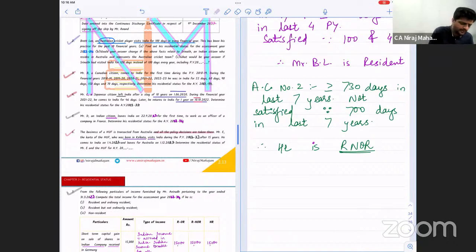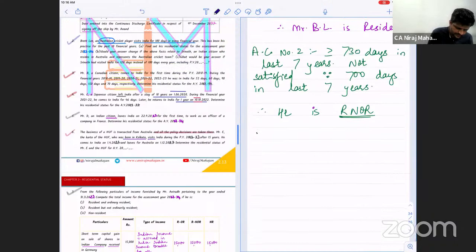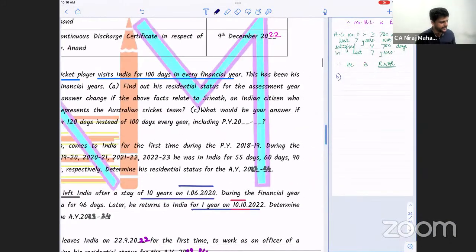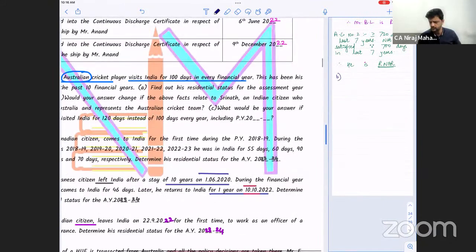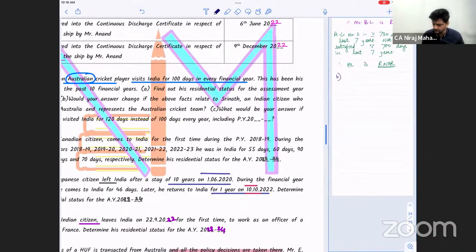Next one. We have case B. Ready, everybody? So we have not changed anything. These are the basic questions which we should do till now.